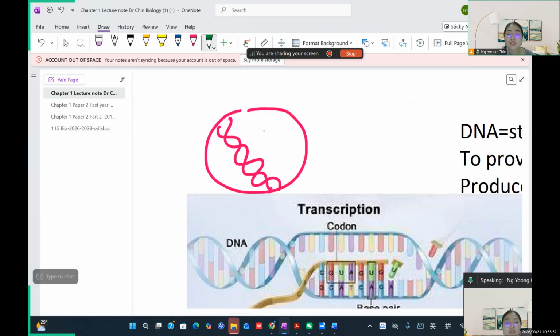So if you want to start producing the proteins, the protein product, for example an enzyme, like how a body cell produces an enzyme, the DNA needs to be activated. So DNA will undergo what? Unwind. They just unwind a certain part of DNA, just here. So it will open up and become like this. So you can see here's how the DNA unwinds. We call it uncoil or unwind.